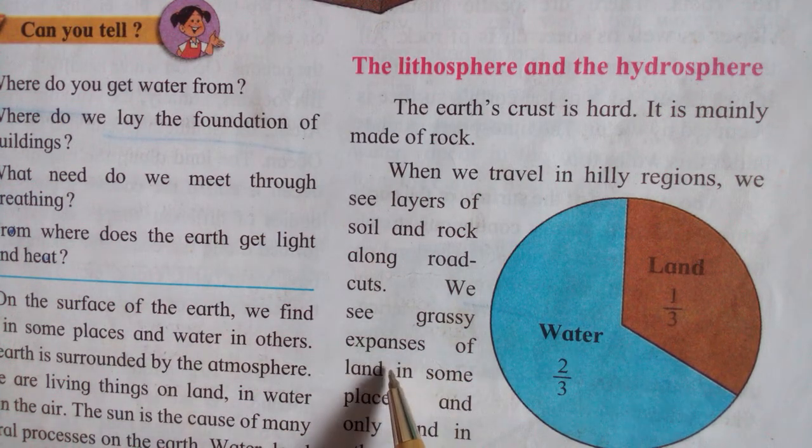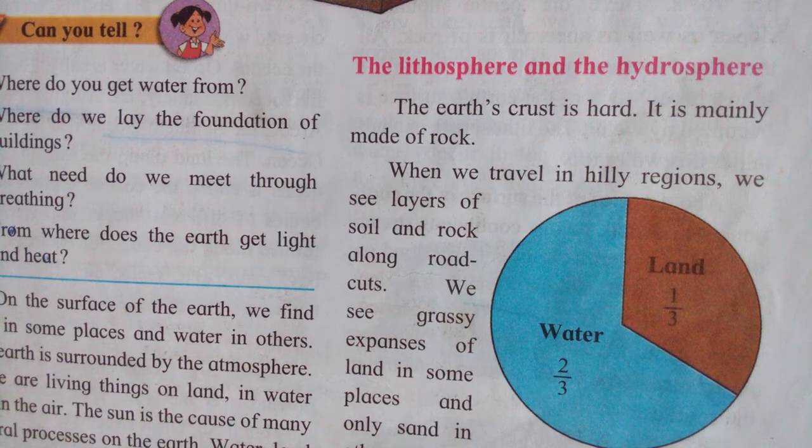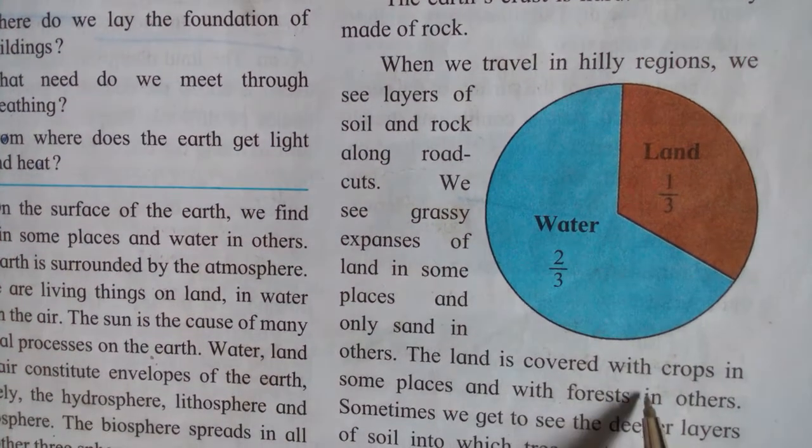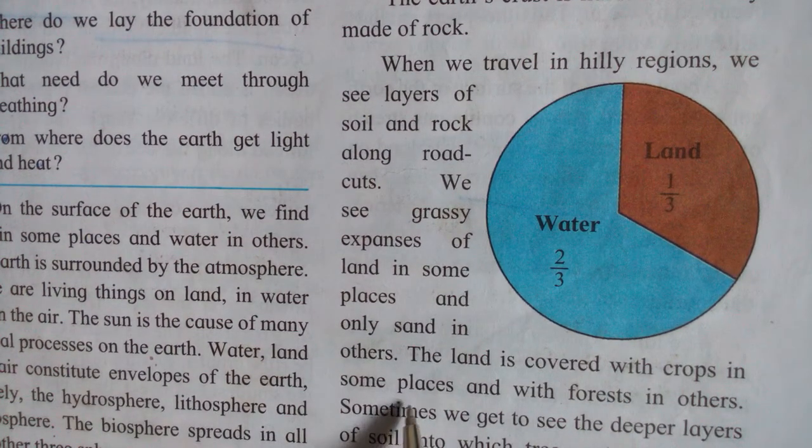We see grassy expanses of land in some places, and only sand in others. The land is covered with crops in some places. Which land is that? The land covered with crops. Correct.